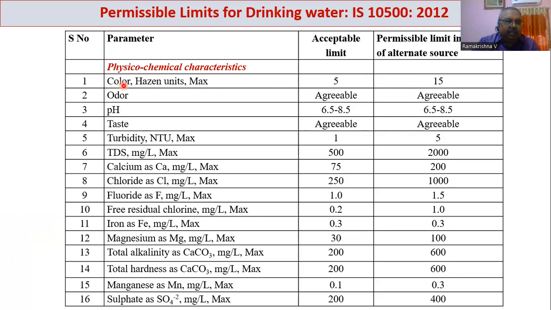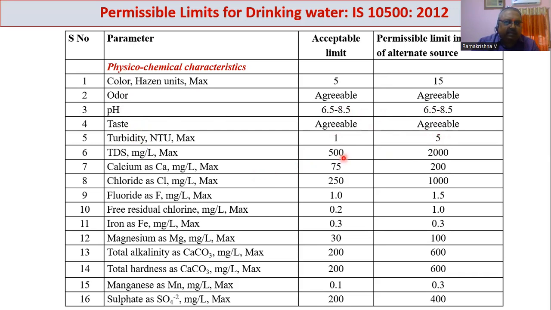You can see here color, odor, pH, taste, everything is there. pH is the most important thing, 6.5 to 8.5, for both acceptable as well as absence of any other source. The turbidity, ideally, should not be more than 1 NTU, nephelometric turbidity units, but in the absence of any other source, you can relax up to 5 NTU.